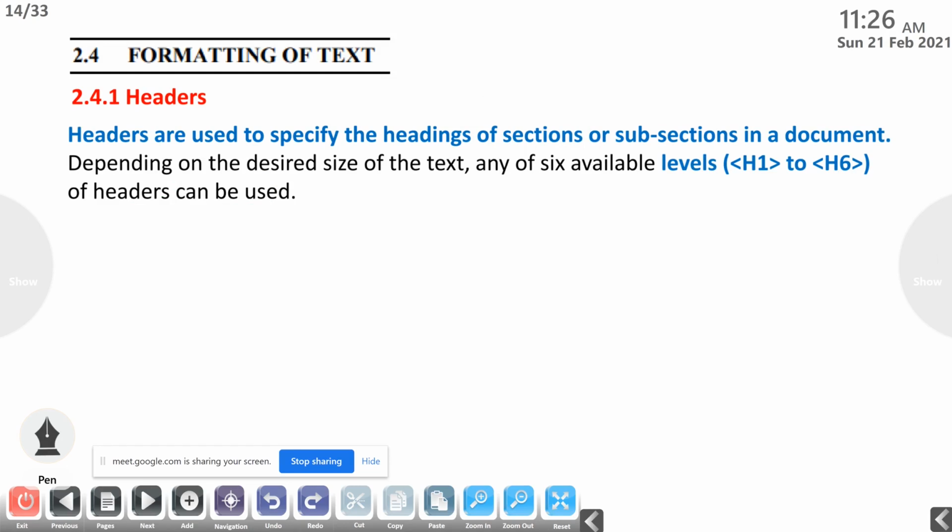The next one, formatting of text. Then headers. Headers are used to specify the headings of sections or subsections in a document.